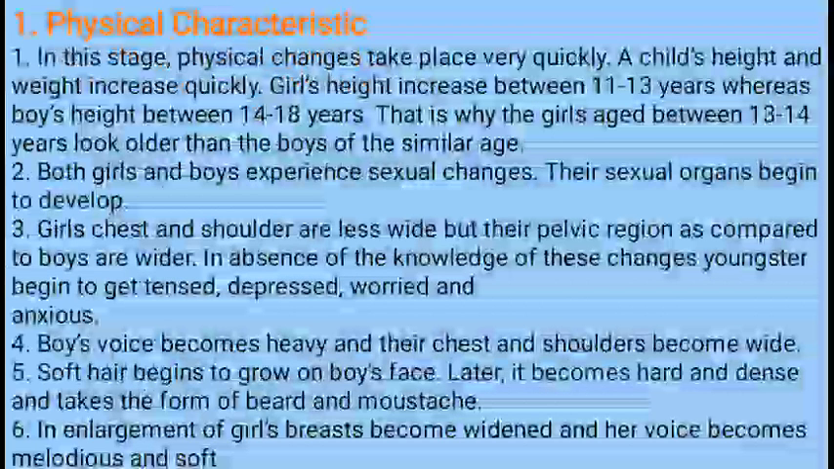A child's height and weight increase quickly. Girls' height increases between 11 to 13 years, whereas boys' height increases between 14 to 18 years. So you can find that the maturity level for girls starts from 11 to 13 years, whereas for boys it starts from 14 to 18 years. The height increases. That is why girls aged between 13 to 14 years look older than boys of the similar age.